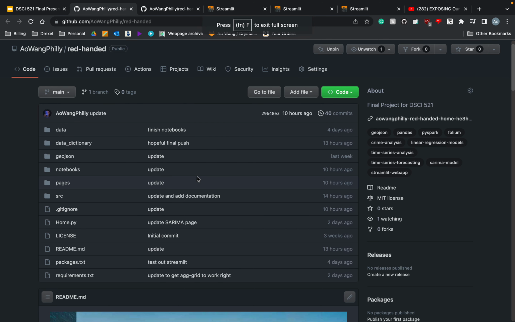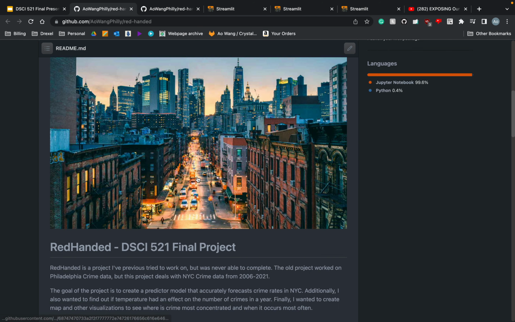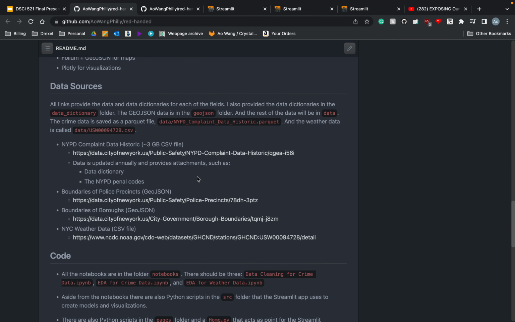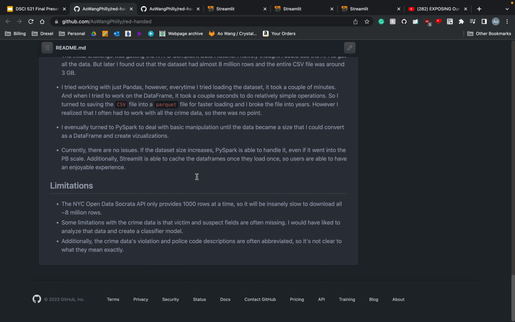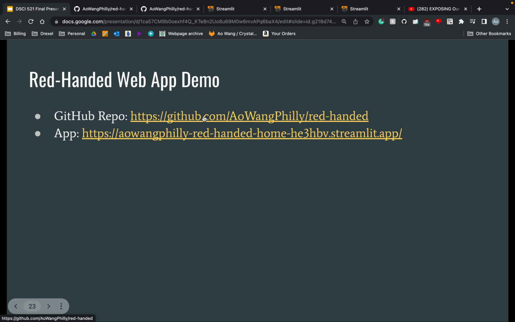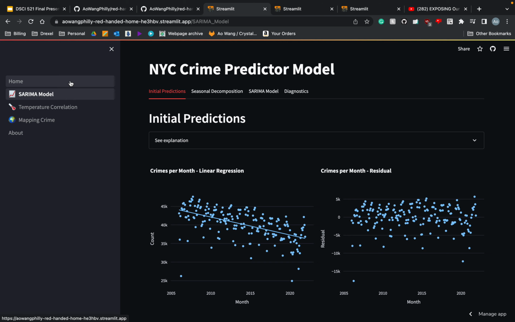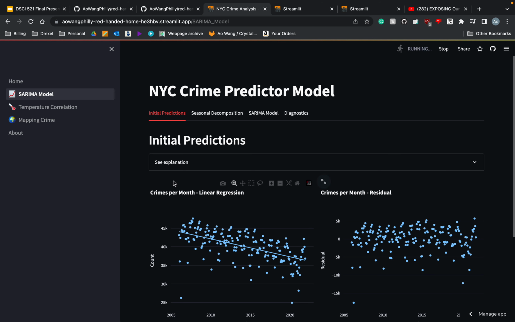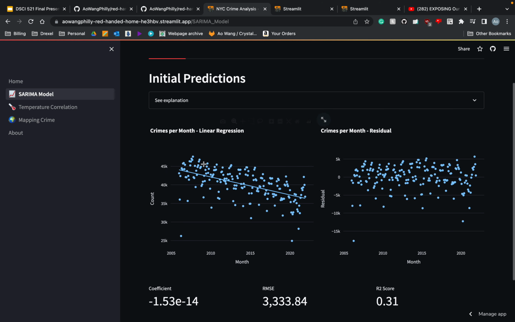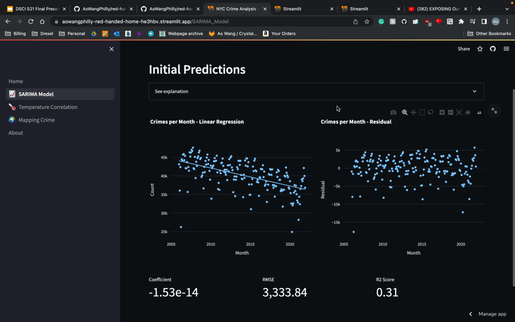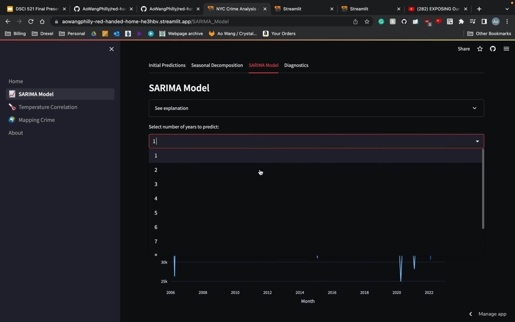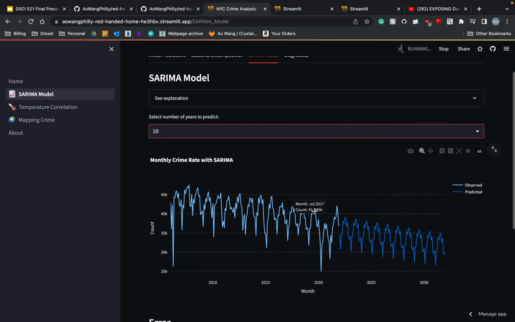So this provides all the code, the notebooks, the data, and a bunch of instructions of how to set up and take over the project if needed. And I also have a link to the app, which is here. There's a little description of the project, as well as all the plots I showed in the slides, but they're more interactive. There's also explanations, and you can provide inputs of how far to predict in the future.